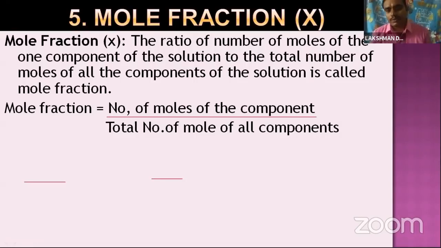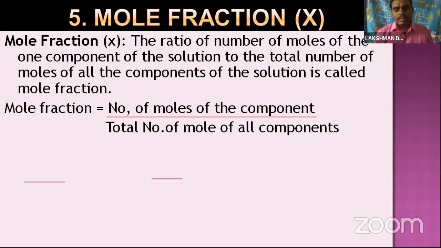So one component is considered as the solute, and its number of moles is weight by gram molecular weight. The total number of moles of all the components means here the two components, for which we take weight by gram molecular weight individually.